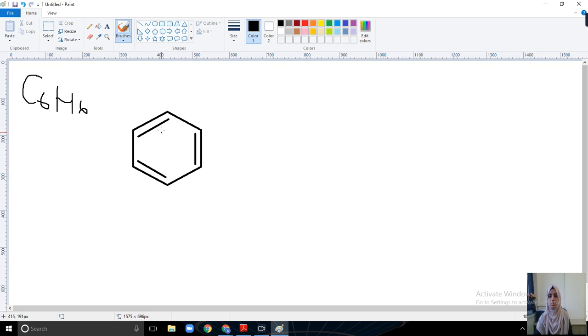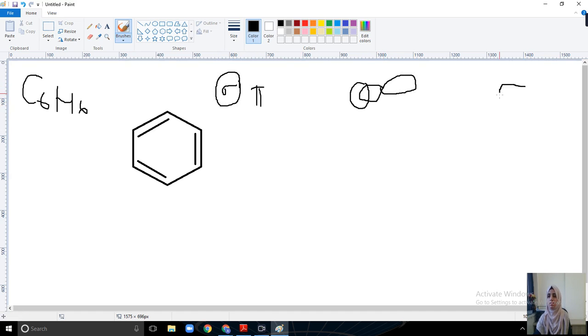So it means that this bond is rotating. There are two kinds of covalent bonds, one is a sigma bond and another one is a pi bond. The sigma bond is formed by overlapping of two orbitals. The covalent bond is formed by overlapping of two orbitals, for example this type of overlapping, which is a head to head overlapping. So what is formed is a sigma bond.